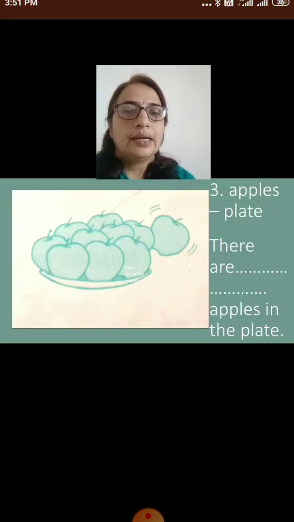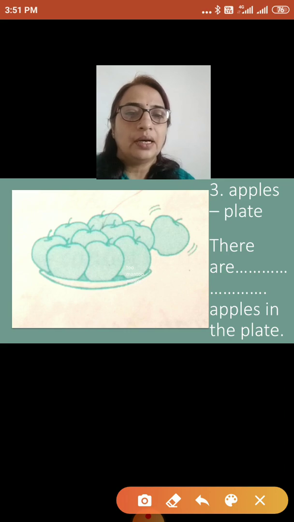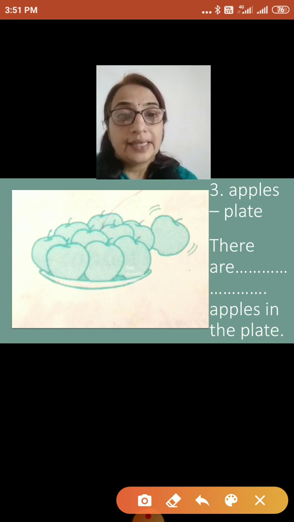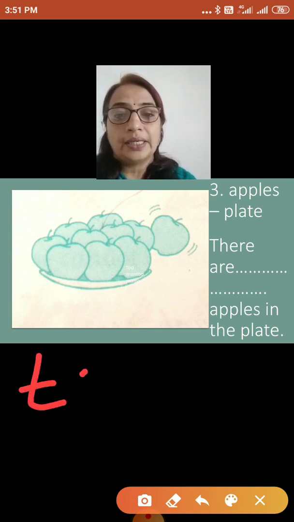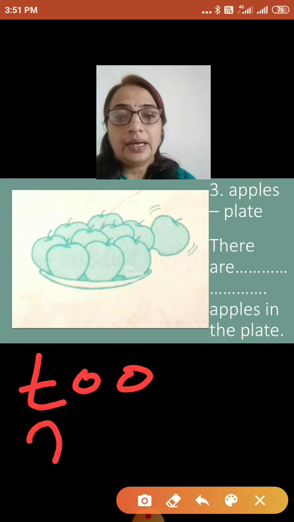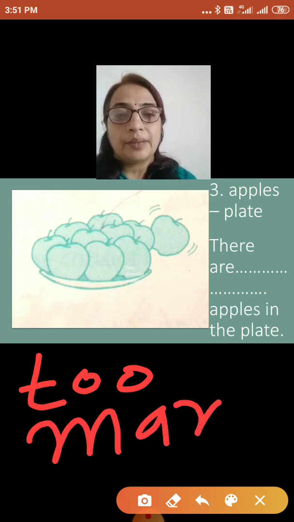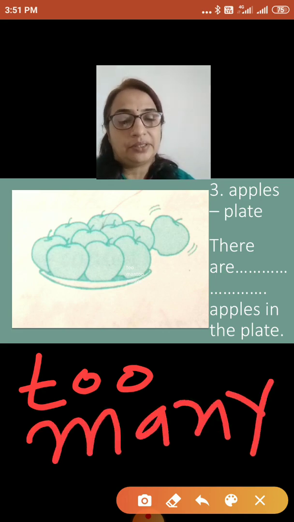Not enough, too much or too many should come. Yes, too many. There are too many apples in the plate.